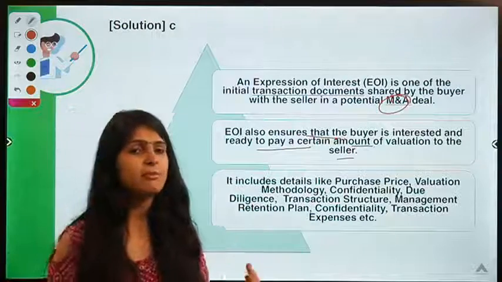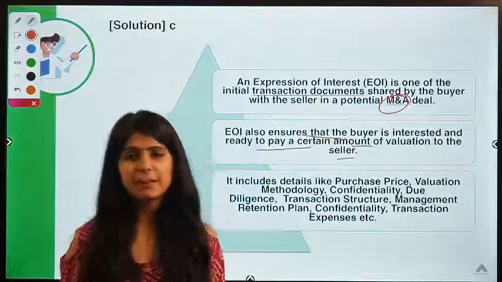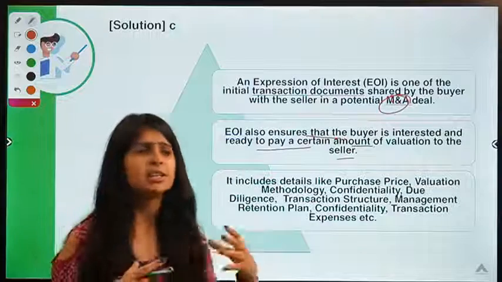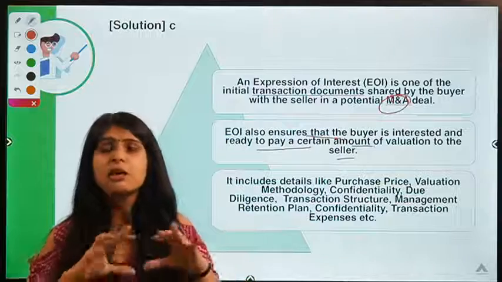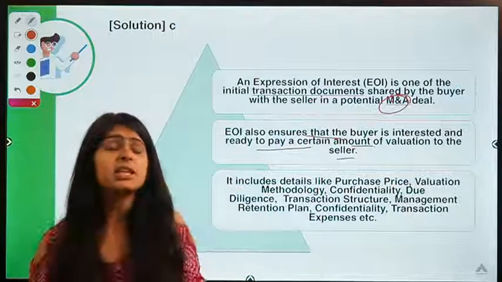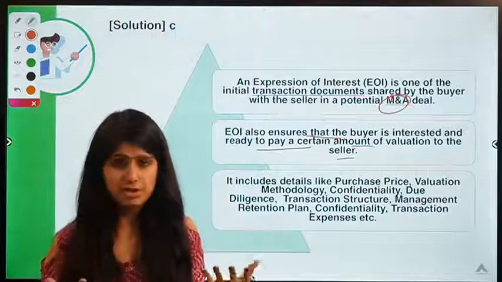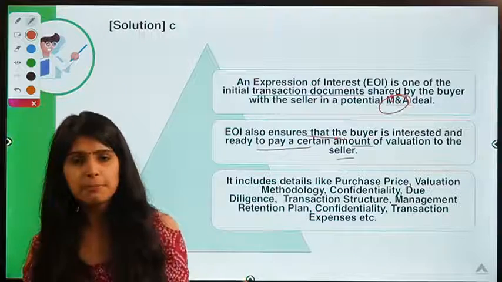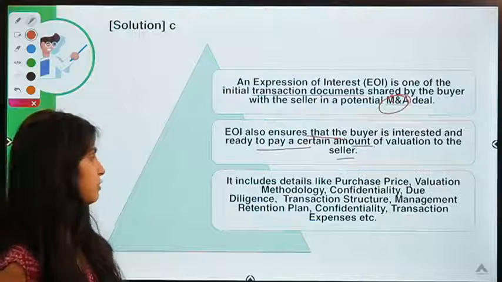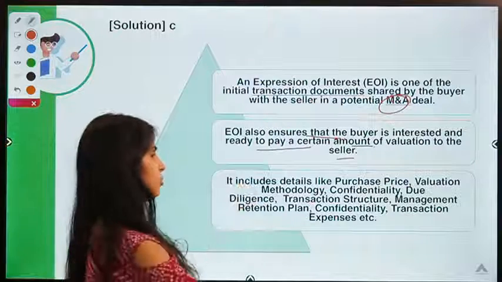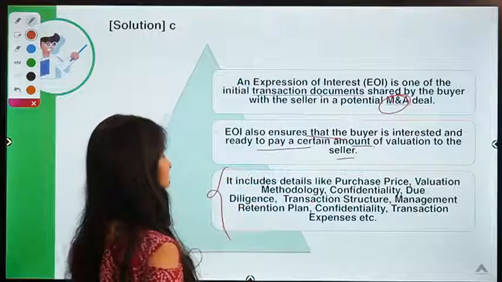So many times, if a government has to sell a bad company or a company which is debt-ridden, they try to provide some incentives to sweeten the deal so that they can increase the number of potential buyers, or the number of companies who are interested to buy the particular company which is being sold. So what are the contents of an expression of interest?